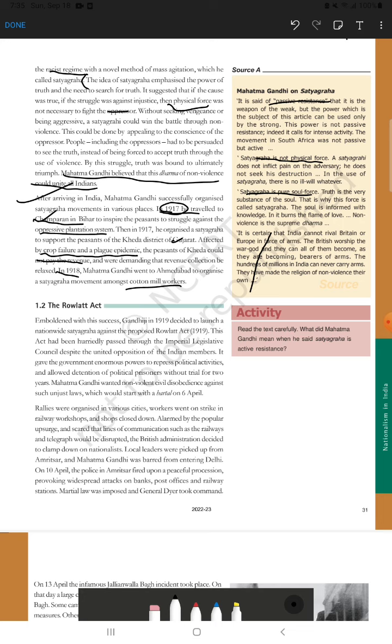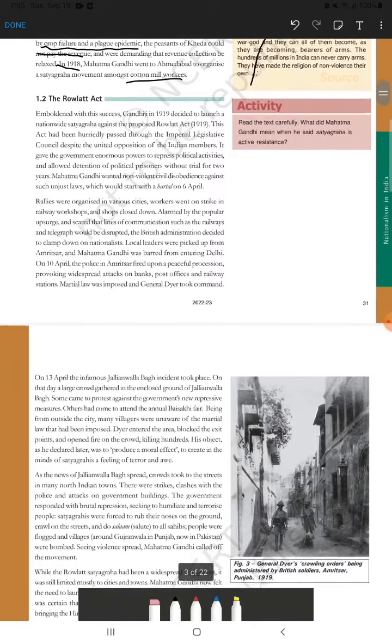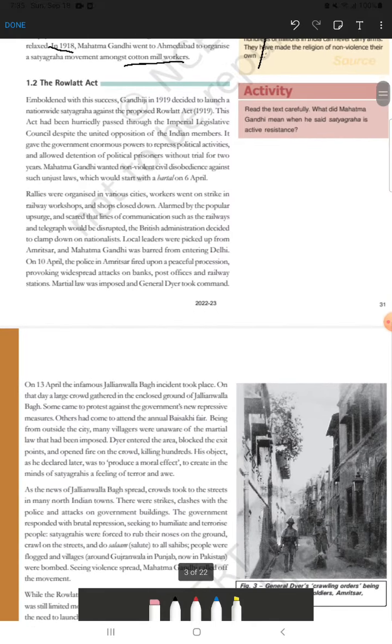This is all about the three satyagrahas. Gandhi started these initial three satyagrahas before any mass movement, before the non-cooperation movement and civil disobedience movement. That means Champaran Satyagraha, Kheda Satyagraha and Ahmedabad Satyagraha. Hope these 3 points are very clear for you. It's very important also, right? Then we will come to the next concept, which is the Rowlatt Act.